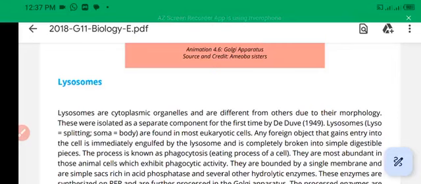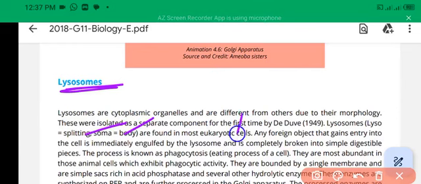Welcome. In this tutorial, we are going to discuss the remaining structures of the cell, like lysosomes. Lysosome: lyso means splitting and soma means bodies. It was first discovered by De Duve in 1949. The basic purpose of lysosomes is to digest the foreign substances that gain entry into the cells.